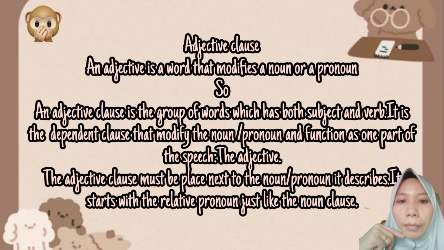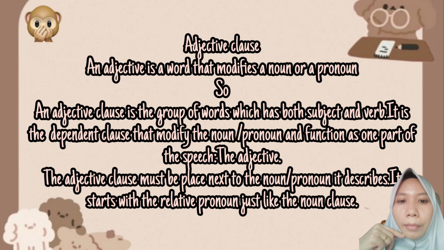The adjective class in the sentence functions as the adjective of the sentence, and the adjective class must be placed next to the noun or pronoun it describes.